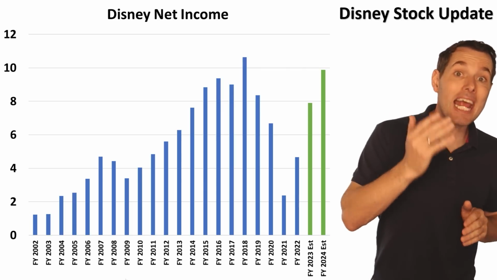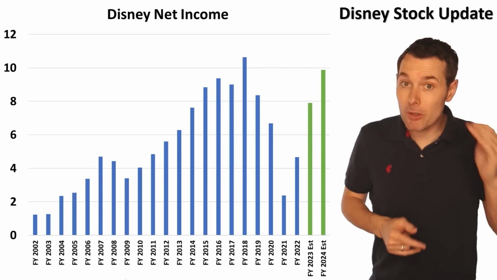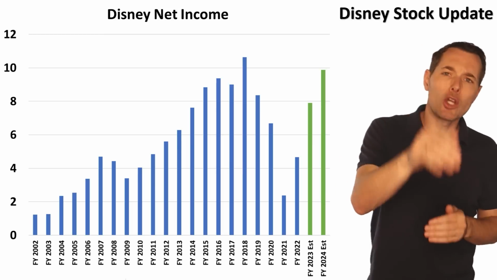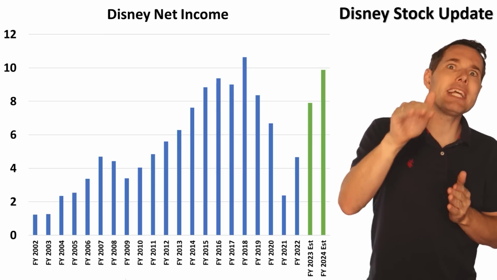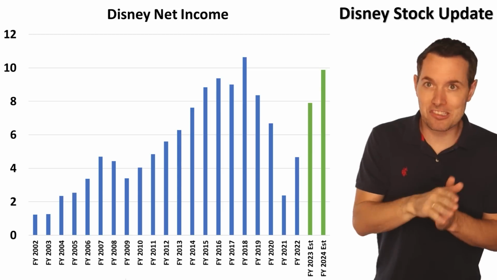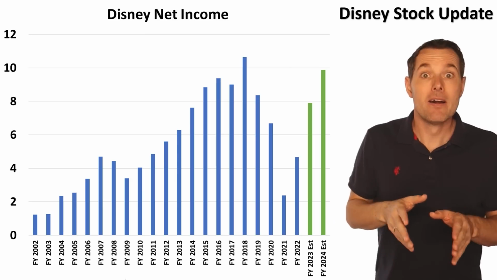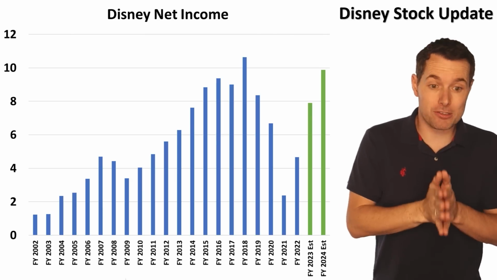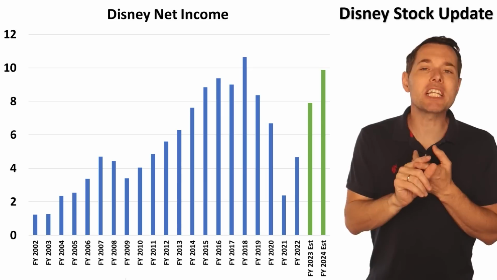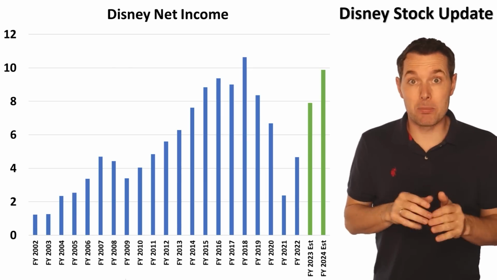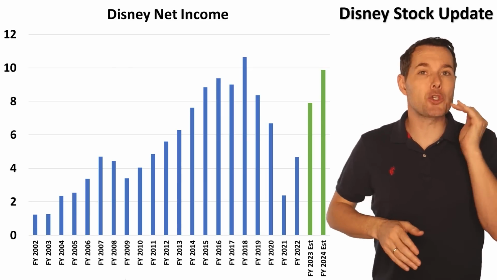In fact, we can see that analysts are expecting over the next couple of years, profit will continue to increase and gradually get closer to the, call it, pre-direct-to-consumer levels of the 2018, 2019, 2017 area. For us, this is important to recognize because we already know that Disney thinks that they're going to be profitable in the direct-to-consumer business by 2024.